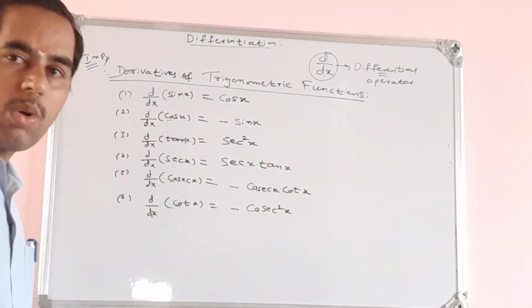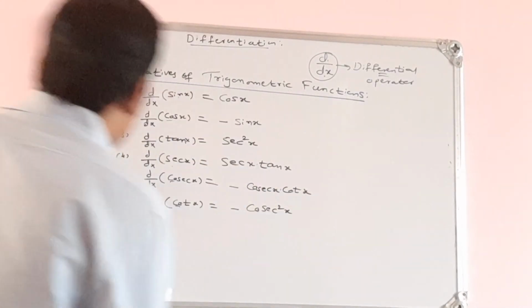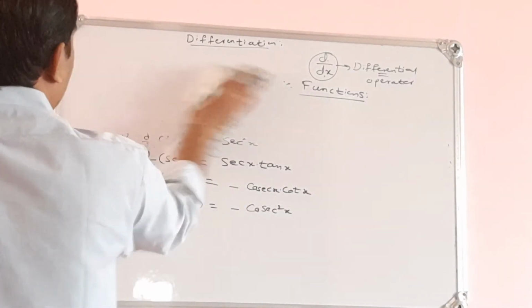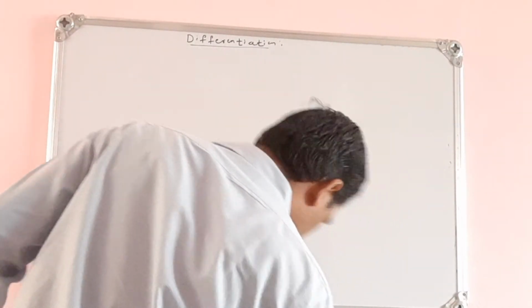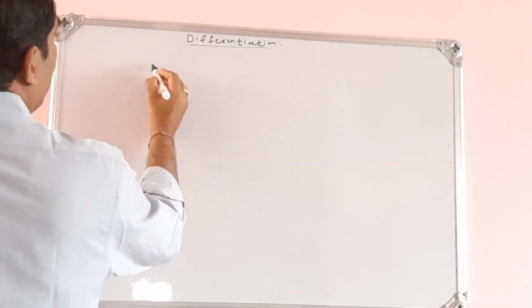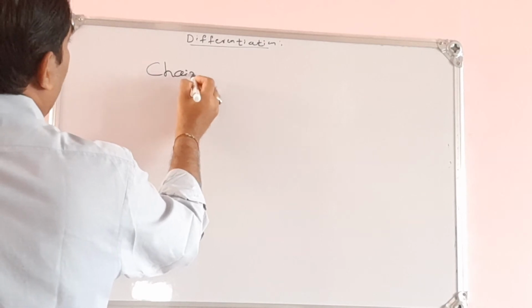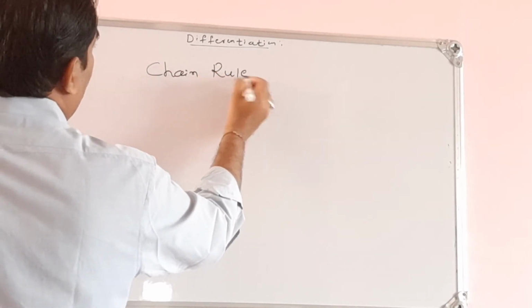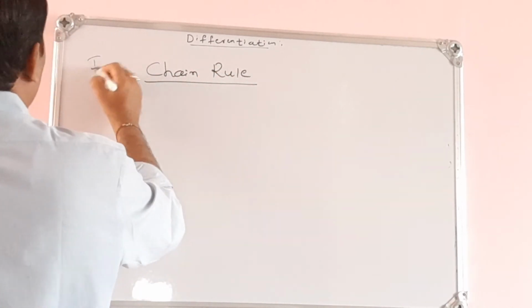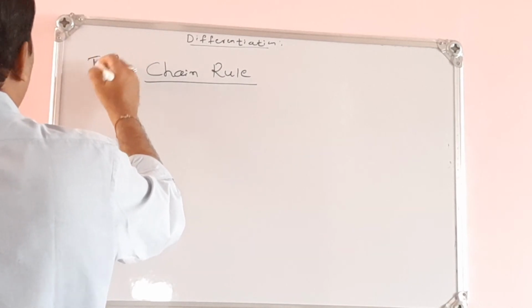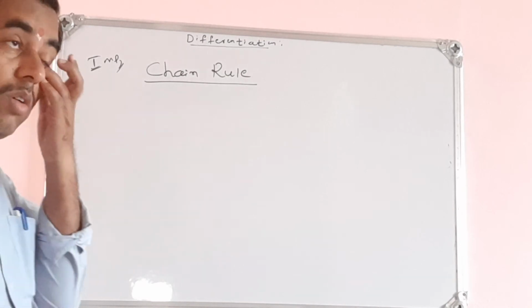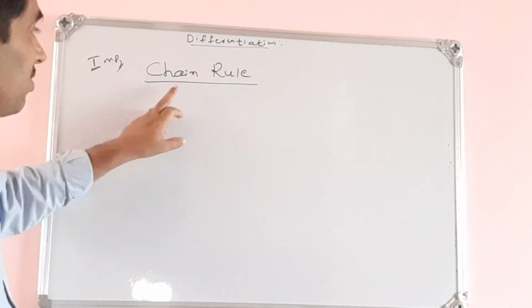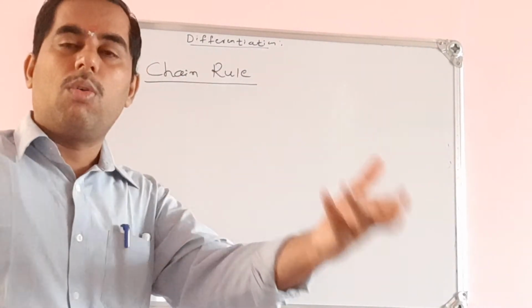So we have to note down all these results. Let us go for the next concept here: the chain rule. This is a very, very important concept. What is the meaning of the chain rule?